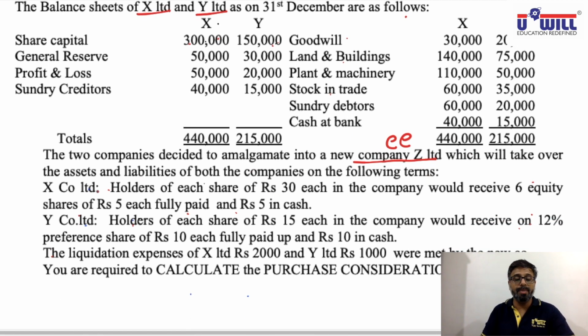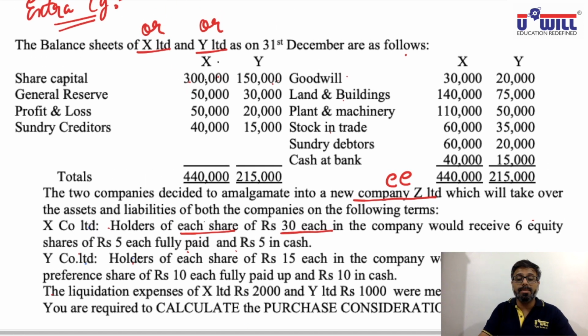Now, X Company Limited: holder of each share of rupees 30 each in the company. This X Limited company's share capital is 3 lakh. Holder of each share of 30 each means in X Limited the face value of a share is 30 rupees.